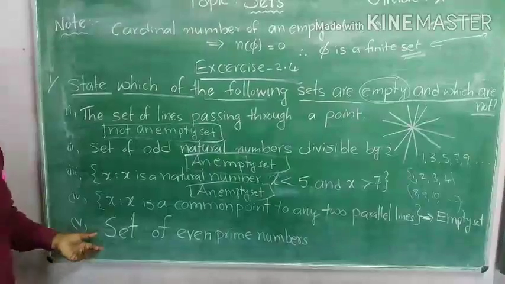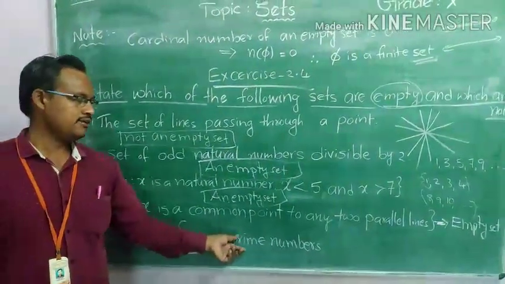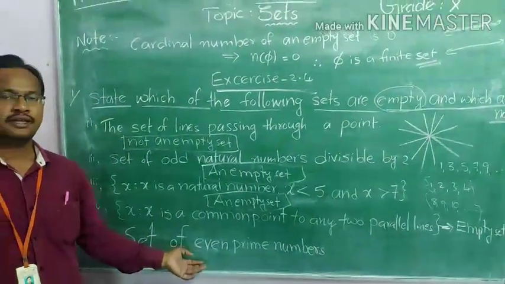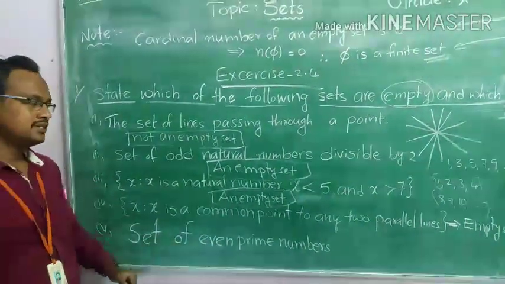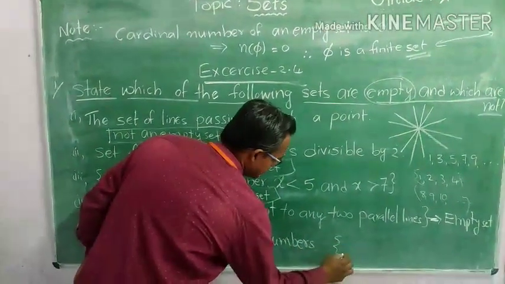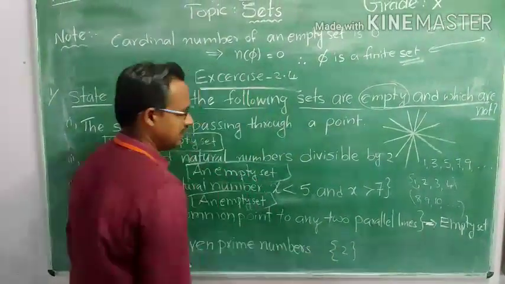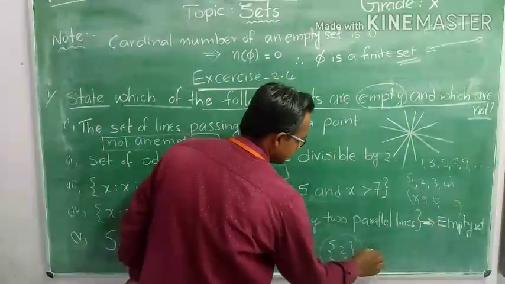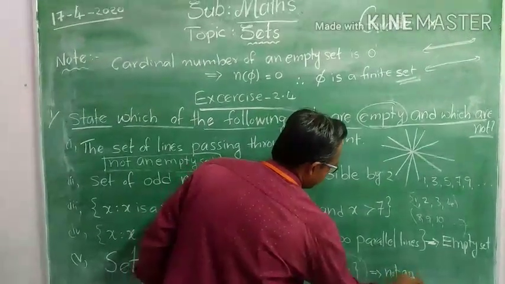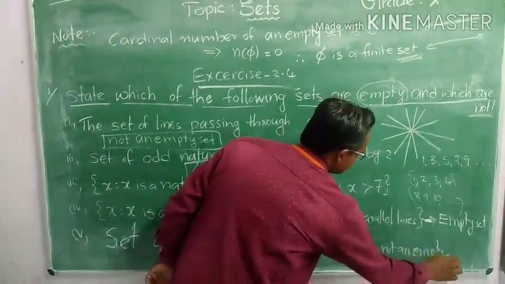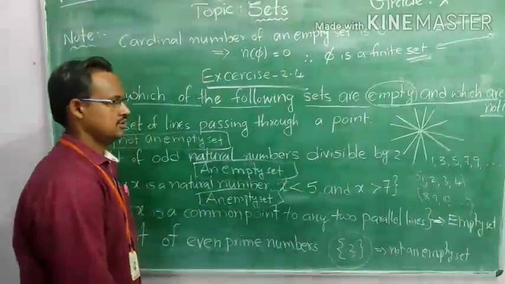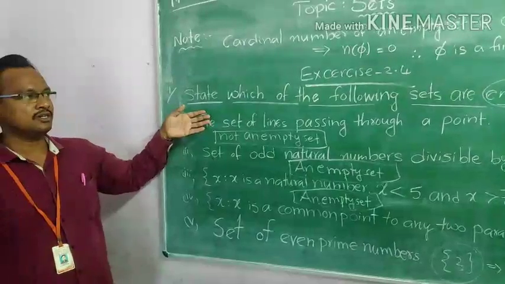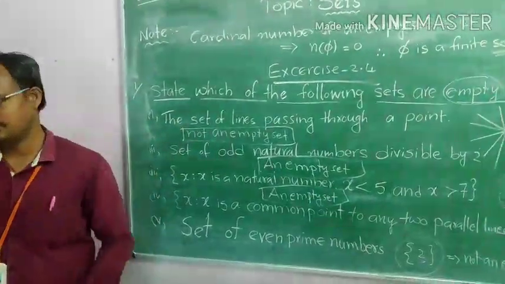The last one, the set of even prime numbers. So we know what an even prime number is. The even prime number is 2. Very nice, the set of 2. It is an even prime number. So in this set we have one element, so it is not an empty set. I hope you understood which sets are empty and which are not empty sets.